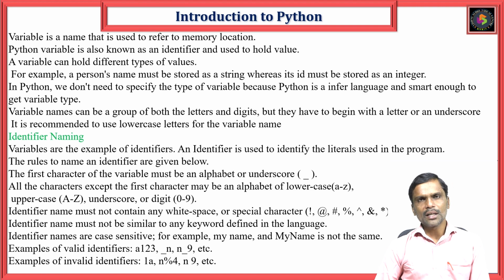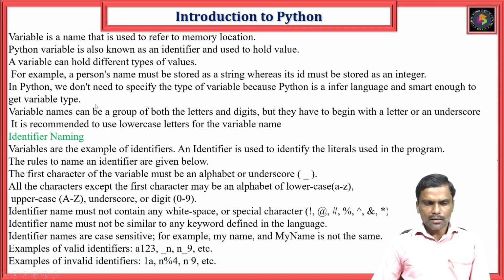A variable is defined as a location of memory. Variable means location of memory. For example, if I give A is equal to 5, A represents a particular location in the memory. So this is also defined as: a variable is an alternate name used for a memory location.